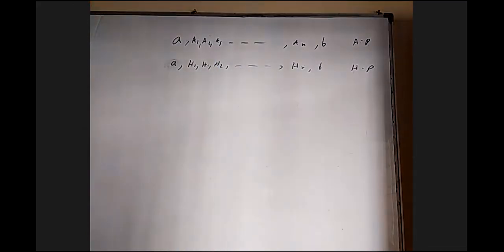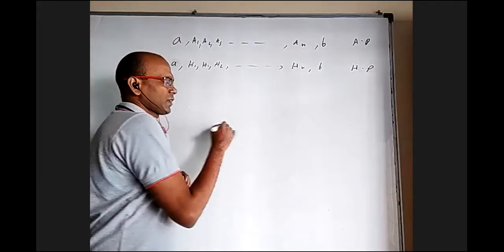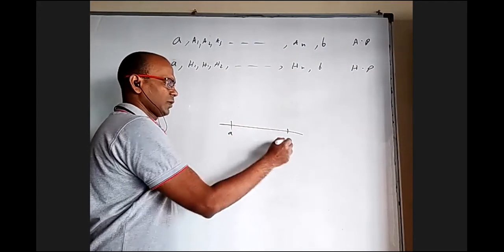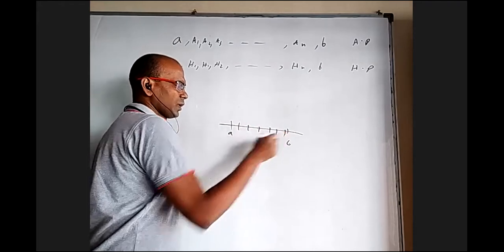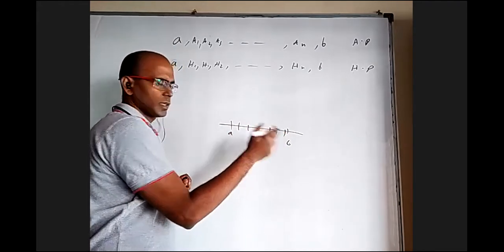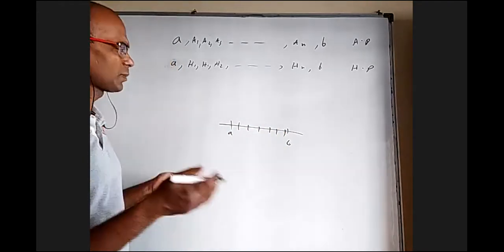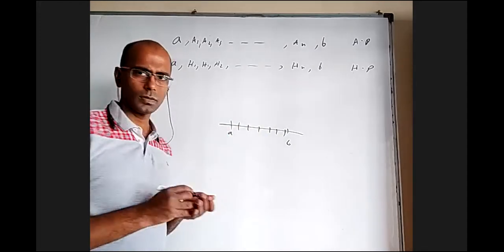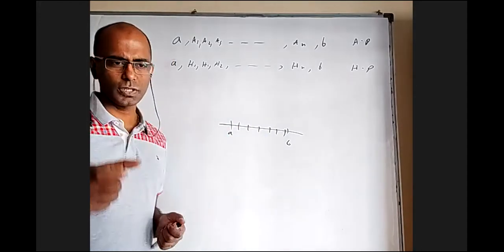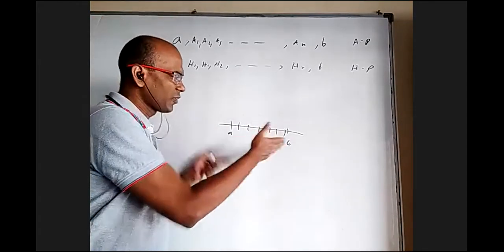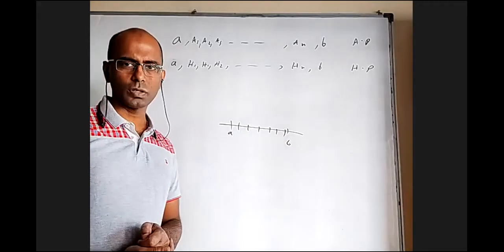What is the relation? Sometimes somebody can have a doubt. Arithmetic means are fairly simple on the number line. Between A and B, make n plus 1 equal parts, but n lines. This is the first arithmetic mean, the second, the third, and all that. So arithmetic means are easy to see. When I insert geometric means, where are they? Somebody may have a doubt about it.